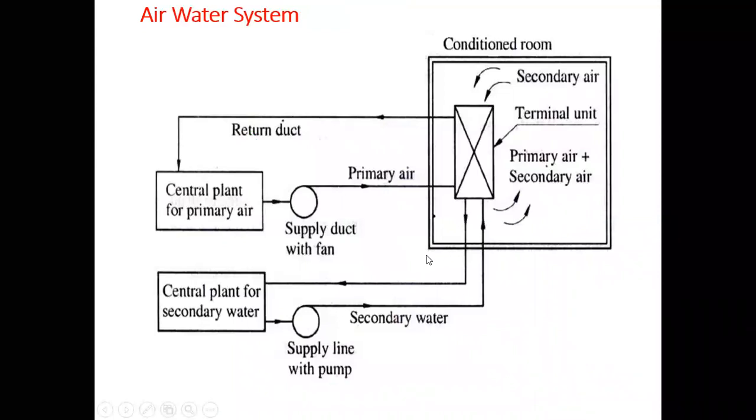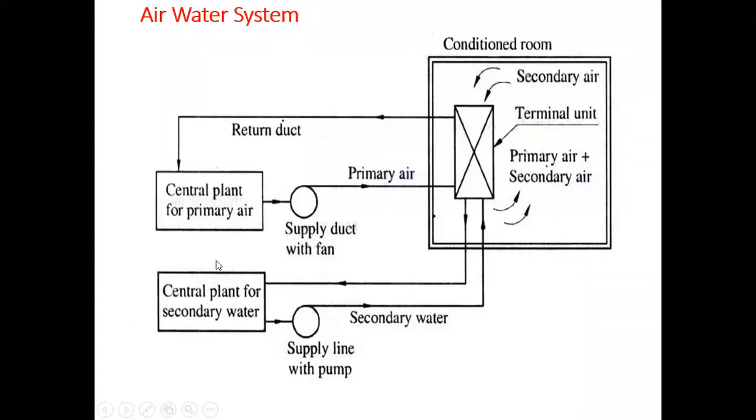The last type of system that is used in air conditioning of a room or a zone is the air water system. Here we can see two different central plants: a central plant for the primary air and a central plant for the secondary water.